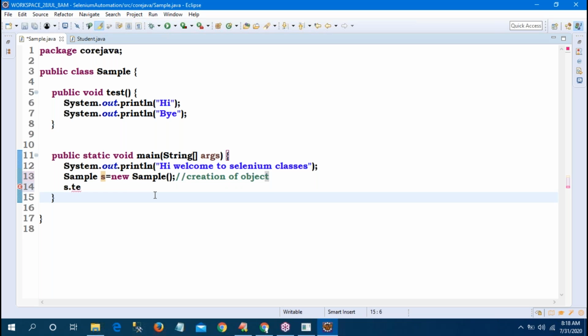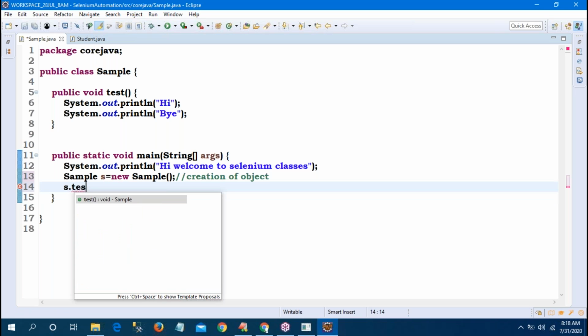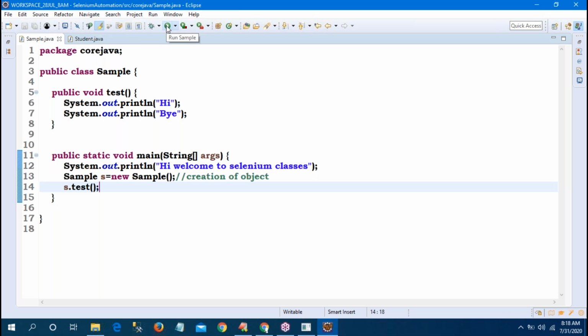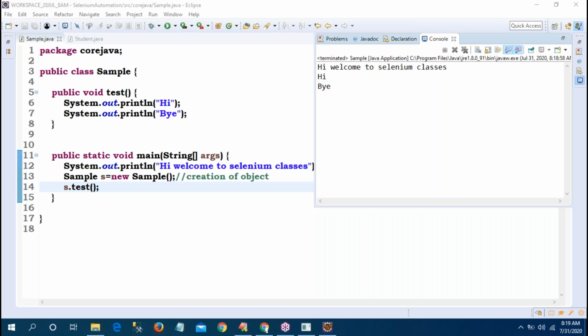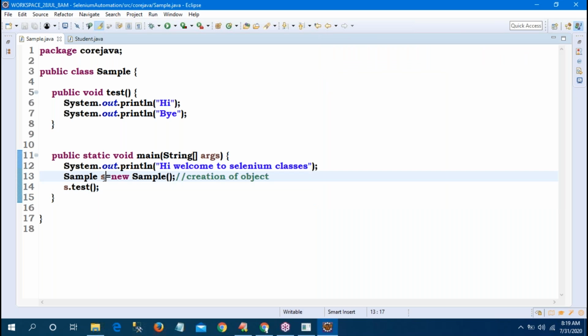Now, if you have any doubt, you can call s dot test. It will come automatically. Now save this and run it. First, hi, welcome to Selenium classes. Next the method will also execute: hi and bye. Sir, getting the concept? Everyone getting what I'm telling? You can give any name to the method, but compulsorily you have to call that method in the main method. How to call it? With the help of the reference variable, and we are creating the object.